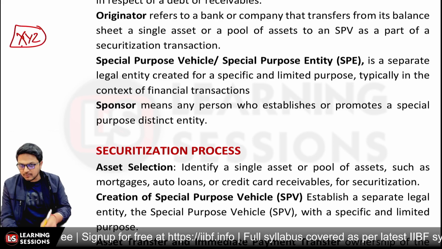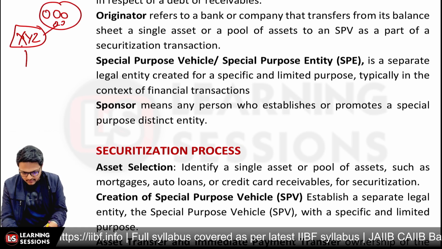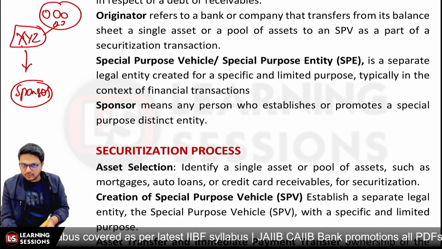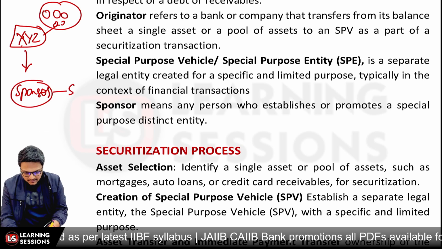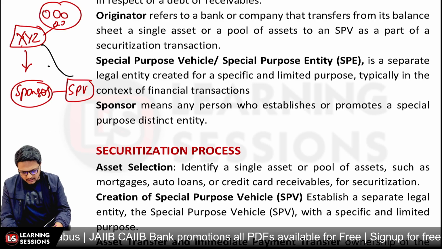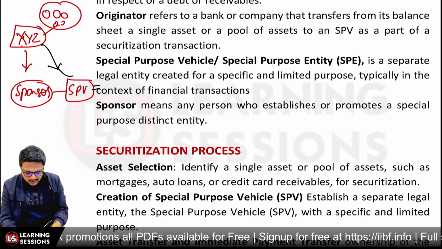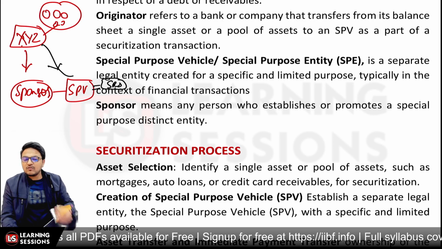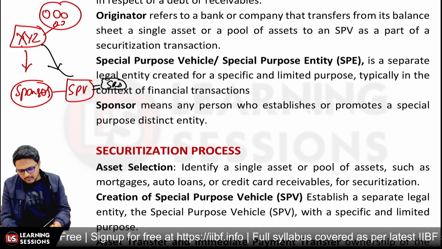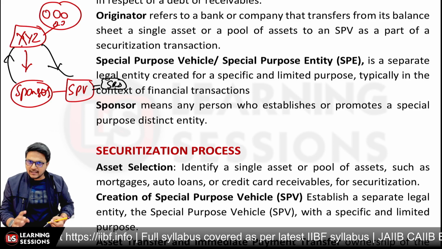Now in this scenario, let's consider this example again. XYZ is a bank which is the originator, and based upon these particular assets, the pool of assets was sold to the sponsor. Now the sponsor organization is over here, and the sponsor established a special purpose vehicle, and this special purpose vehicle will be converting this asset or pool of assets into security receipts, and these security receipts will be invested in by the qualified institutional buyers, and further the sponsor will be providing the liquidity. The liquidity to the originator will be provided upfront, right? That's the case related to it.